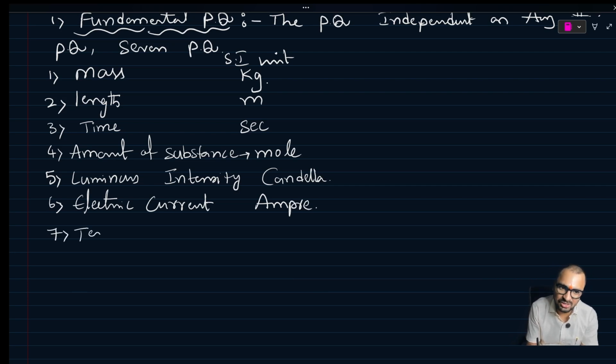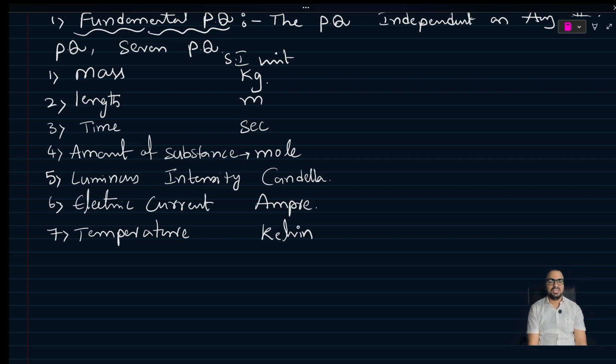And temperature. Temperature is also a basic unit. The unit of temperature we can take as Kelvin. Yeah, you have seen that. We have some fundamental physical quantities, total 7: mass, length, time, amount of substance, luminous intensity, electric current, and temperature. What is the meaning of these? They are independent of any other physical quantities.